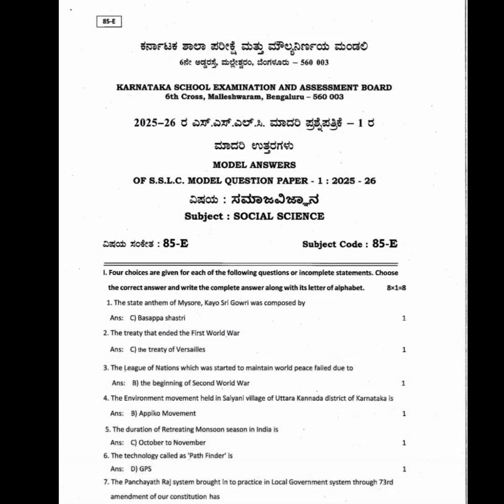Hello, students. Let's start this class with S.S.L.C Model Question Paper 1 Social Science of Year 25-26. The subject code is 85E. Let's quickly move on to the questions. First main we have MCQ. We will be having 8 MCQs.